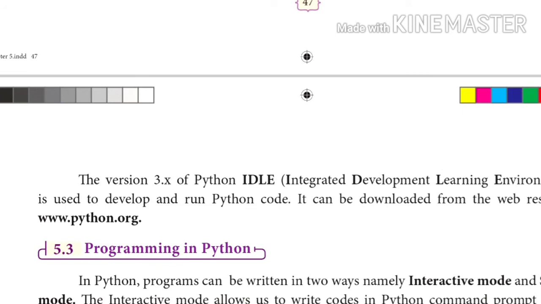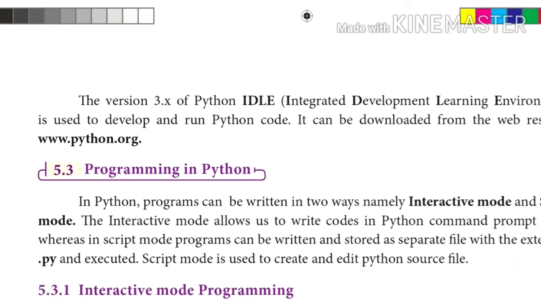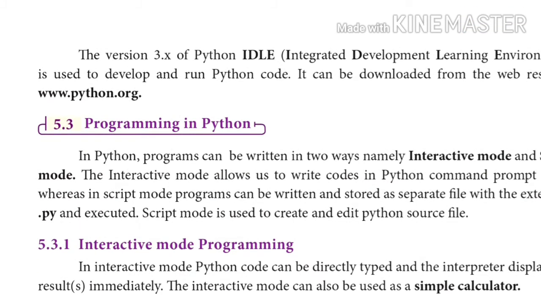Okay, next one, programming in Python. Let us see what is in this. Coming to programming, we have two modes of programming, that is two ways to program. The first one is interactive mode and the second one is script mode. Interactive mode is nothing but we can write code in the Python command prompt itself. In the command prompt we can type small commands and get the result immediately. This is interactive mode programming.